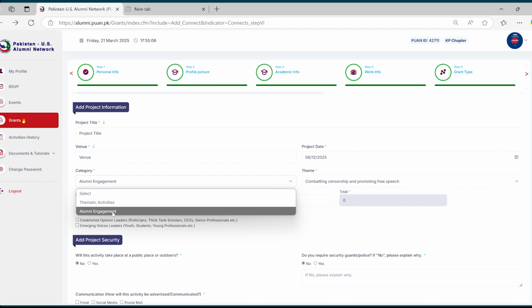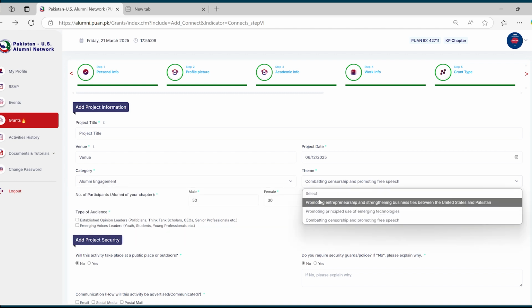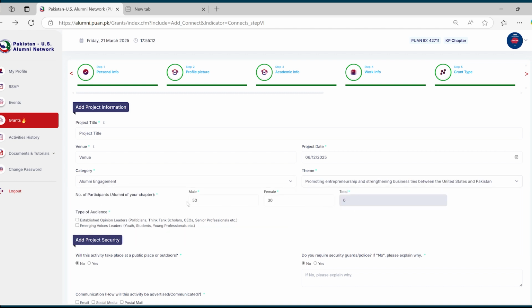Then you need to add the category of your POAN Connect grant, and then you need to select the sub-theme as well. Then again, you need to add the number of alumni who will be part of this activity, number of males, number of females. And then you need to add the audience as well, which type of audience will be part of your project, whether they are going to be established opinion leaders or emerging voices. So whichever field is relevant, or in case both fields are relevant, you need to click on those fields.